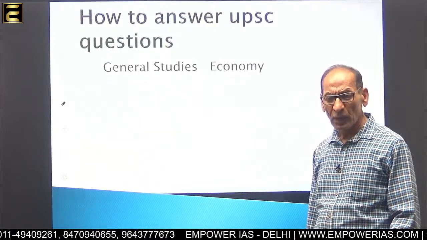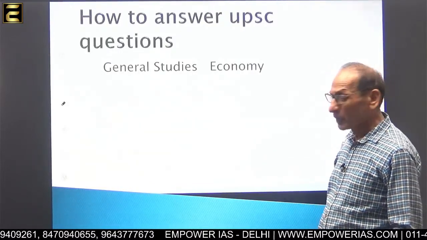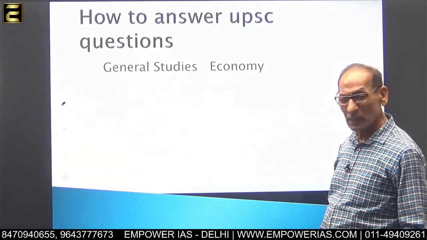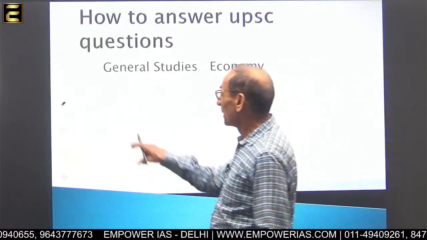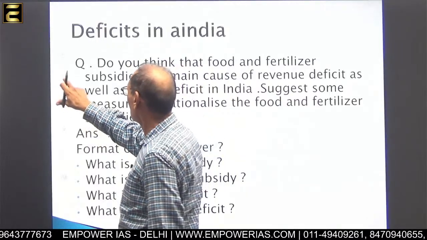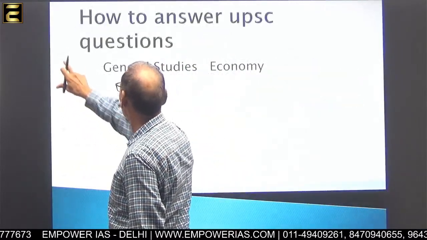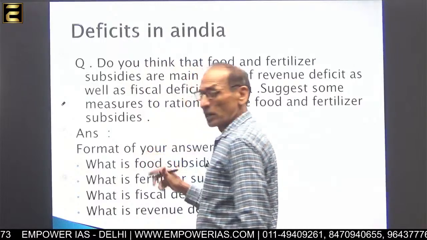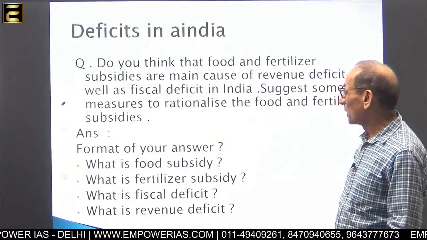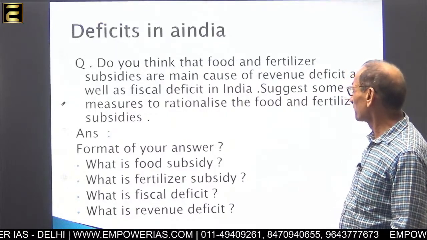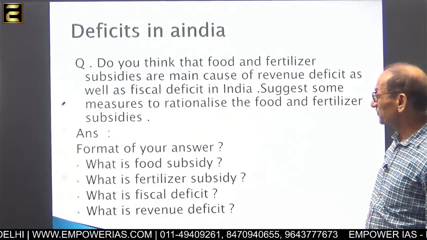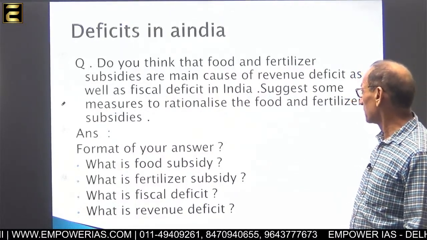Today, I want to show you samples of questions, how to answer. I have taken a question from deficit in India. The question is, do you think that food and fertilizer subsidies are the main cause of revenue deficit as well as fiscal deficit in India?